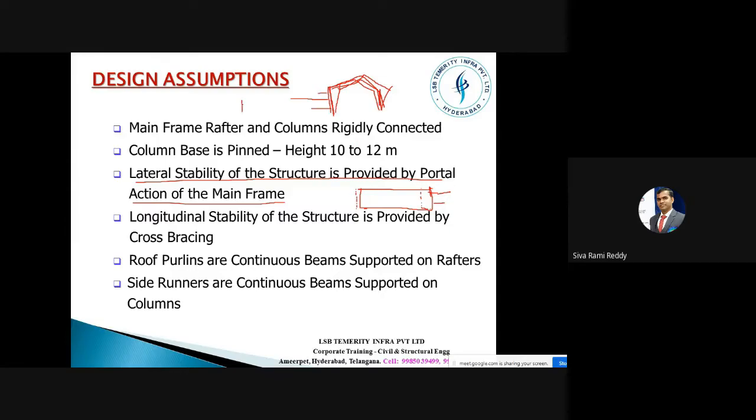In the sense, I'm keeping the column depth like this, right? Column depth like this and like this. When wind is acting like this, if you keep the column like this, trust me, this does not have enough stiffness. Stiffness is there, but we are not effectively utilizing it in this case. That's why on most occasions you will see column orientations like this only in steel structures, especially for PEB structures, because when we have a very huge span and you change the orientation, there is no section modulus, the Z value, or if you want to understand it more clearly, the I value.